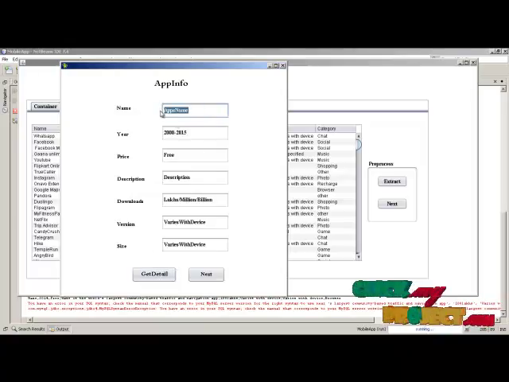Here are the app information: the name, which contains the app's name, and the year, which comes under 2000 to 2015, and its price must be free of cost, and a description, and the downloads, which come under lakhs, million and billion, the version, which varies with the device, and the size, which also varies with the device. Based on that we will classify the final outcome.